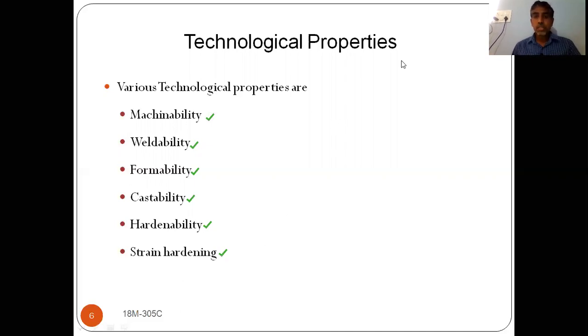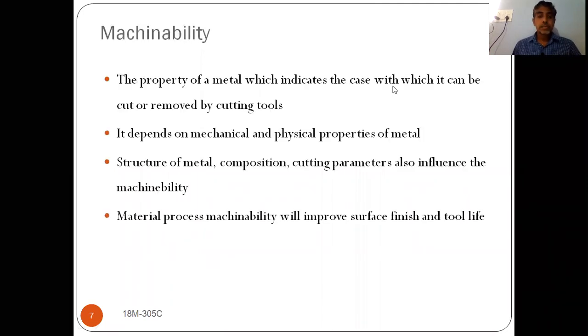Okay, so we will see here what is meant by machinability. Generally we will come across this word machinability. Everyone should understand what is meant by machinability. Without knowing this, we are unable to judge which material is useful for machining operation and which is not useful for machining operation. That means which can be machined easily and which cannot be machined easily. So for that, we have to understand the word machinability.